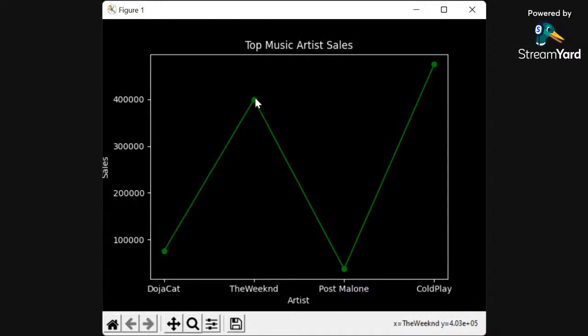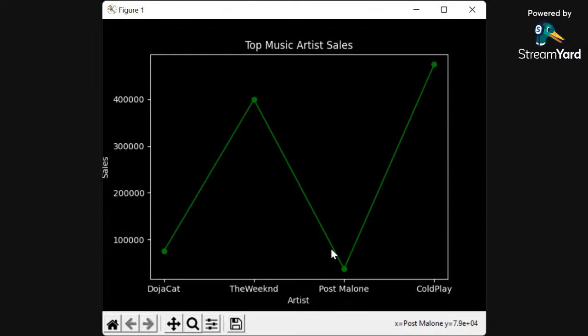The Weeknd would be next. So you see the Weeknd is lined up here. So the x-axis is lined up there. And look in the bottom right. You see X equals the Weeknd. So the x-axis equals the Weeknd, and the Y axis is going to equal where the Weeknd is at. So if we go to this point, you see the Weeknd is at 400,000 album sales.